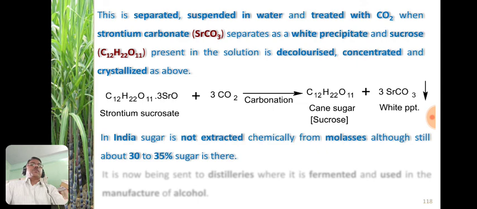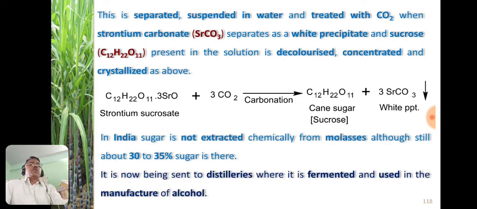In India, the sugar is not extracted chemically from molasses, although these molasses contain 30 to 35% sugar. These molasses are sent to distilleries where they get fermented and used in the manufacture of alcohol. So in India the alcohol is manufactured from this molasses instead of the sugar.